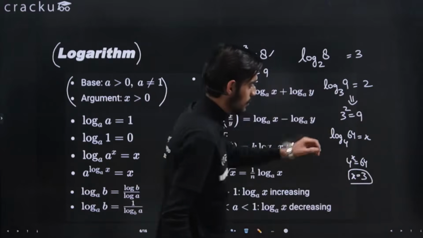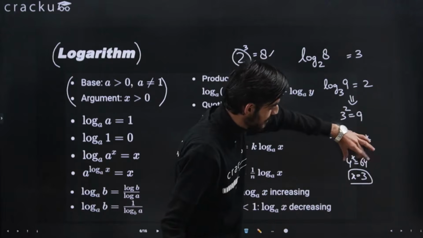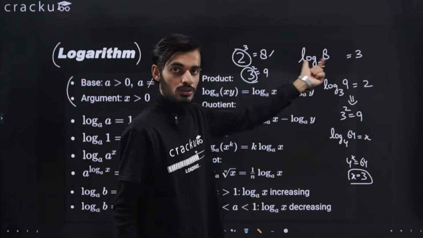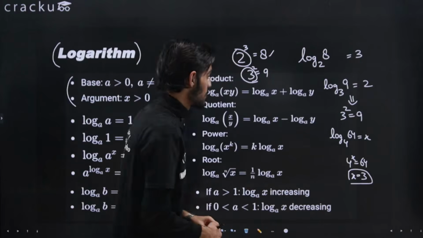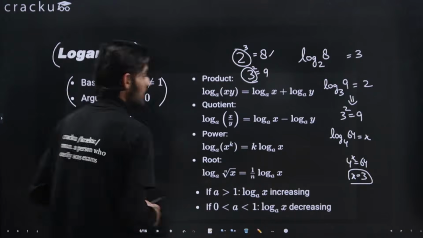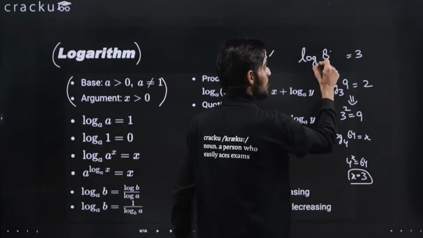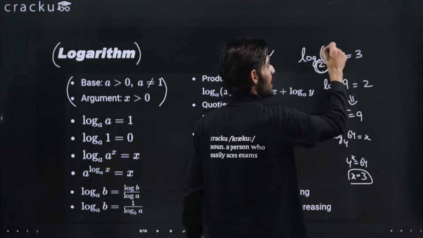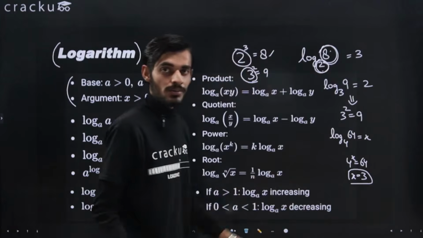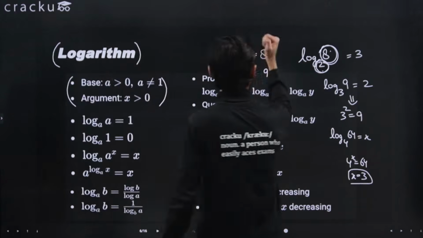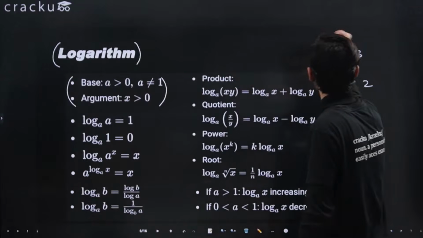So likewise, you can convert log to the normal representation, and from normal representation you can convert it into log. So this is the basic understanding of logarithms, right? And there are a few conditions on the base as well as the argument. This value is called the base and this is called the argument. There are a few conditions on the two values. We will be understanding that now.